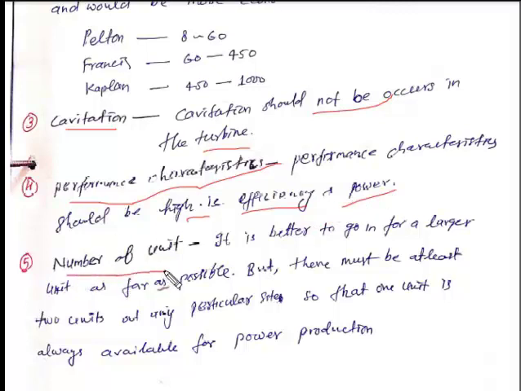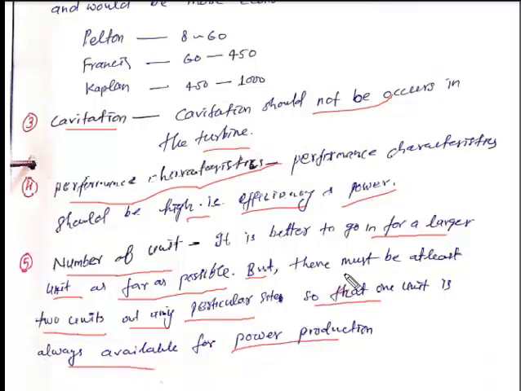Next one is the number of units. It is better to go in for a larger unit as far as possible, but there must be at least 2 units installed at a particular site, so that 1 unit is always available for power production.